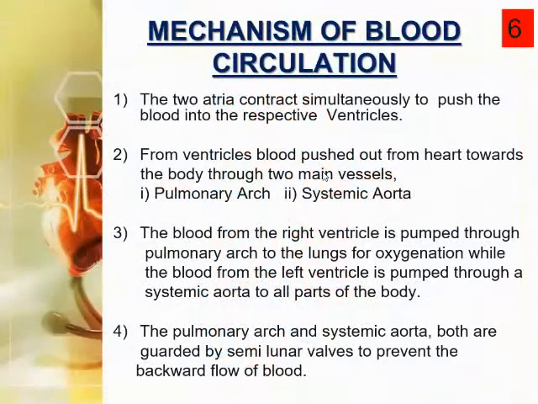After that, the blood from the right ventricle is pumped through the pulmonary arch to the lungs for oxygenation, while the blood from the left ventricle is pumped through the systemic aorta to all parts of the body. It is clear to you, I think so. Point number 4: the pulmonary arch and systemic aorta are both guarded by semilunar valves, as we have already discussed, to prevent the backflow of blood.